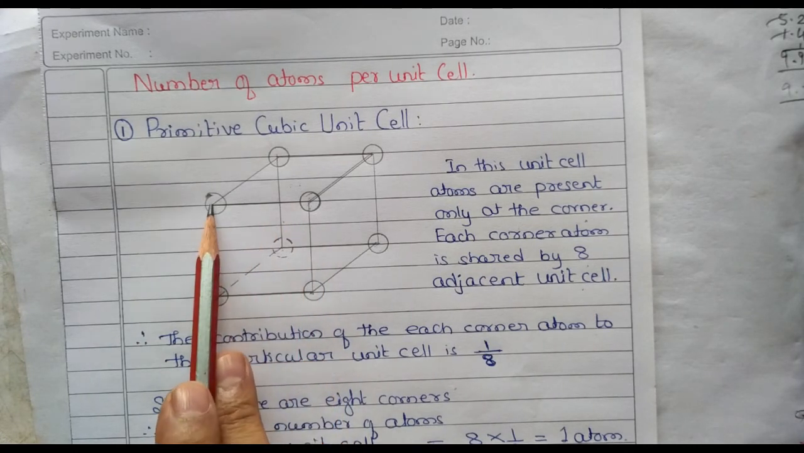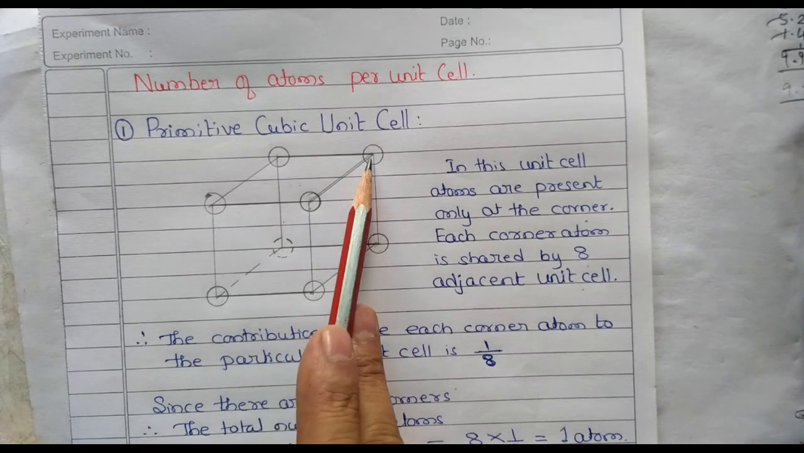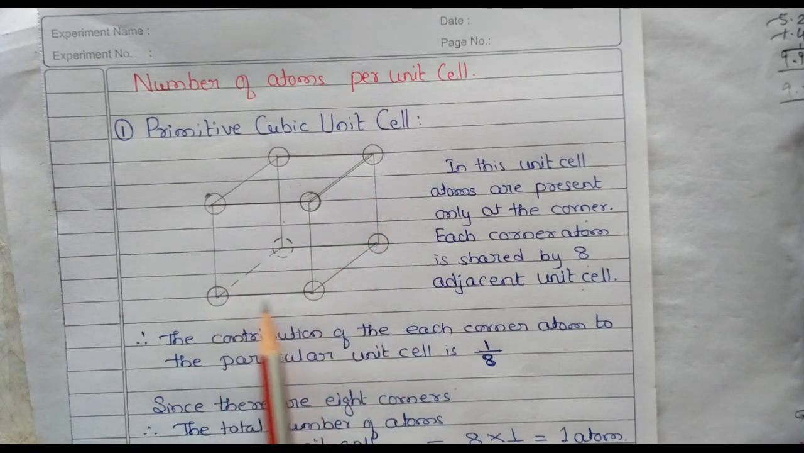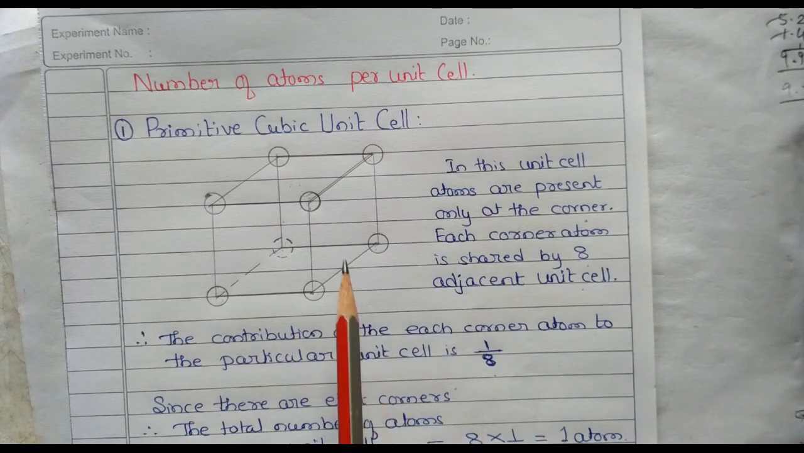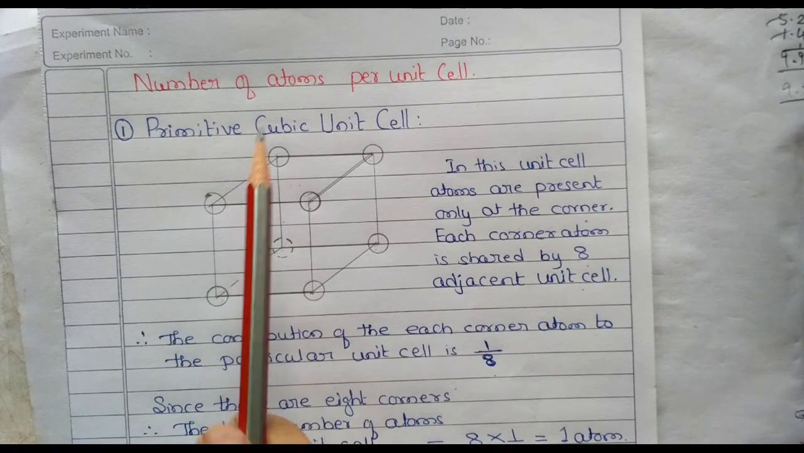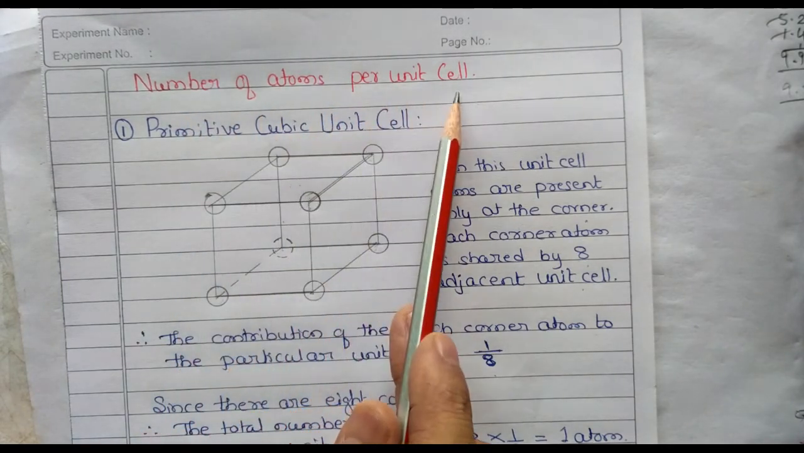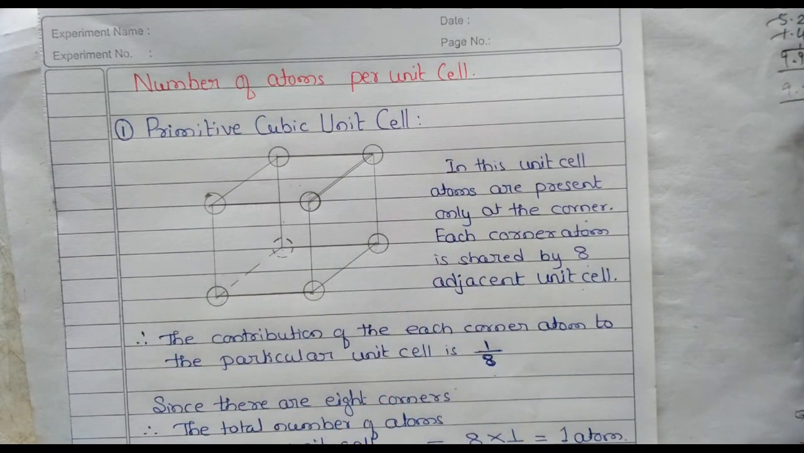So the same way, this one contributes 1/8, this one 1/8, this one 1/8. So like this, each corner atom contributes 1/8. This is important here. What is our aim? To find the number of atoms per unit cell.